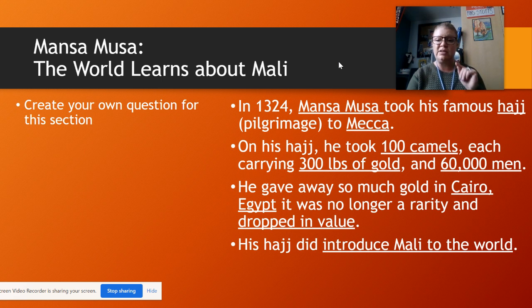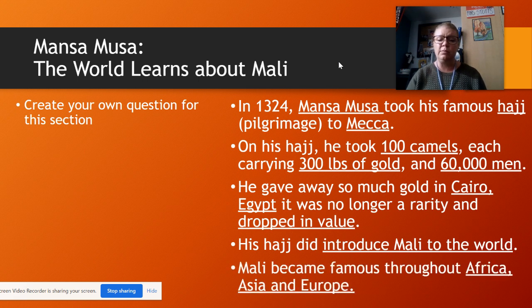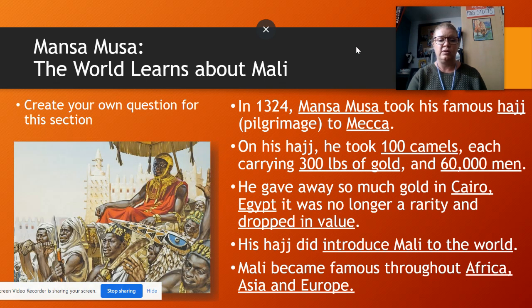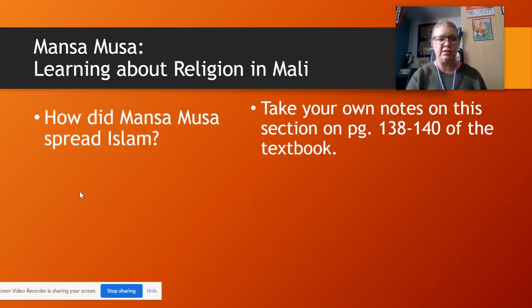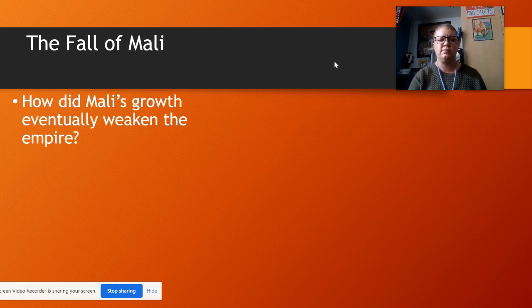His Hajj, however, did introduce Mali to the world as a great and powerful empire. Mali became famous throughout Africa, Asia, and Europe. You can kind of see this is Mansa Musa on his Hajj, dripping in gold, men carrying him down the streets. Very elaborate. So, learning about religion in Mali, how did Mansa Musa spread Islam? Kind of gave you a little bit of insight with his Hajj there. So you're going to take your own notes on this section on pages 138 to 140 of the textbook, and you're going to add your own notes to this section.